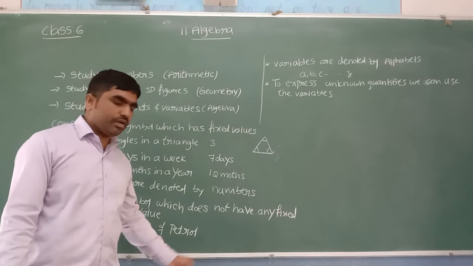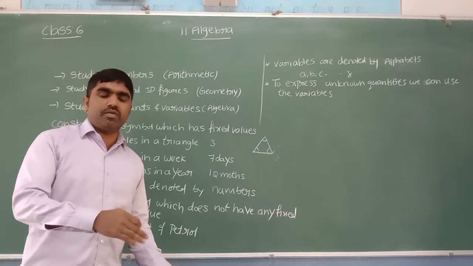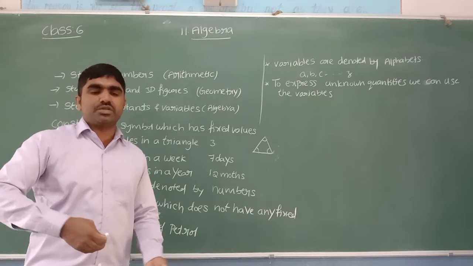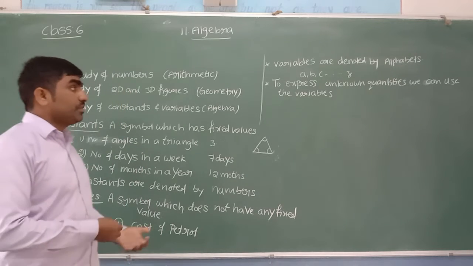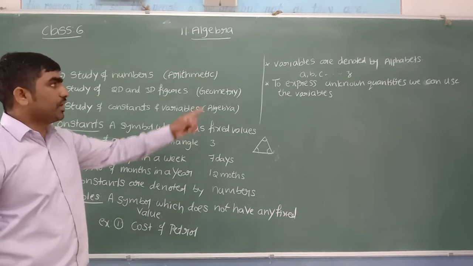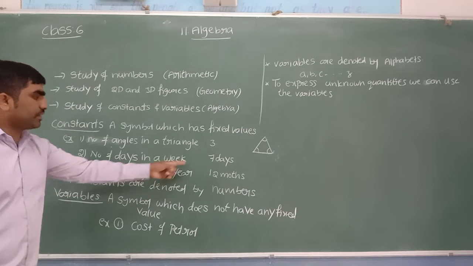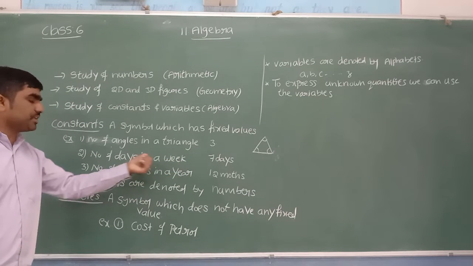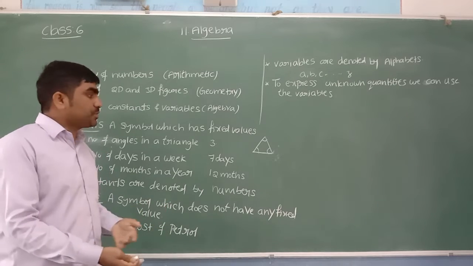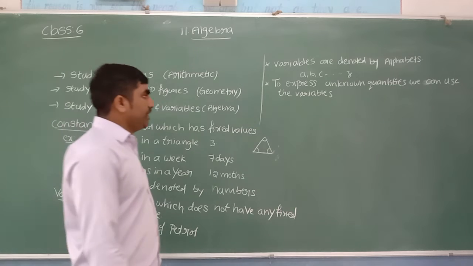Cost of petrol, you can write as some x rupees. In the place of x, you can put whatever number it changes to. X is nothing but an alphabet. There is no fixed value. So when we have unknown values, we can use a variable to represent them. To represent known values, we take constants. Days in a week is a known value, 7 days. So known values you can express with numbers, and unknown values with variables.